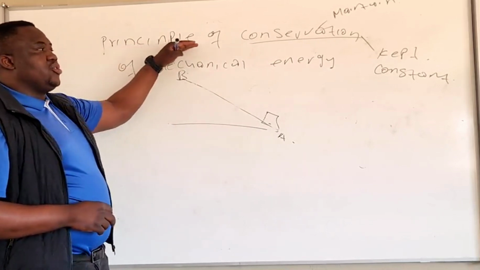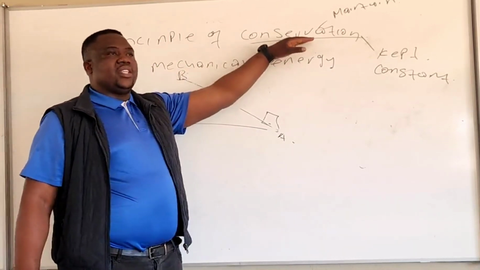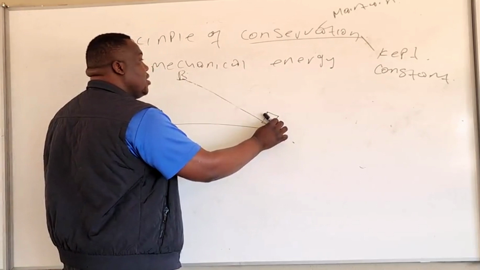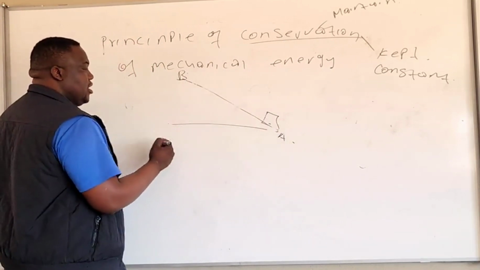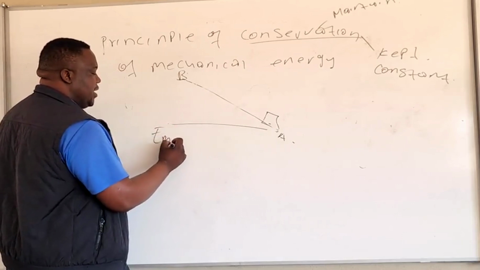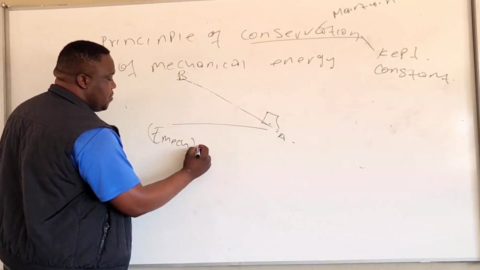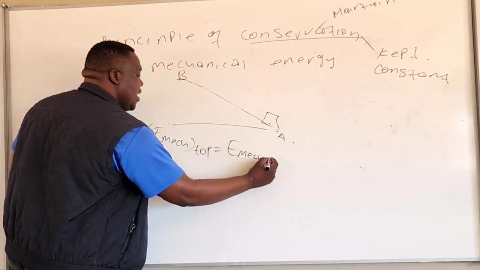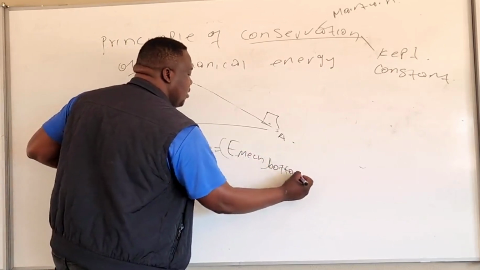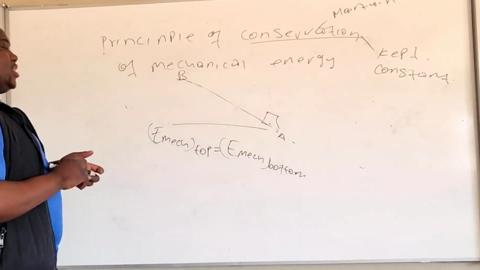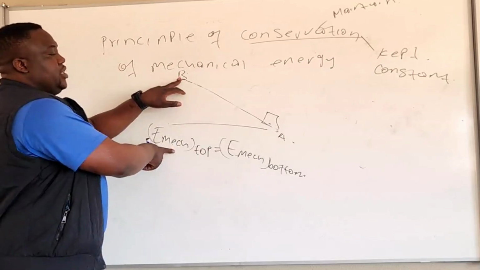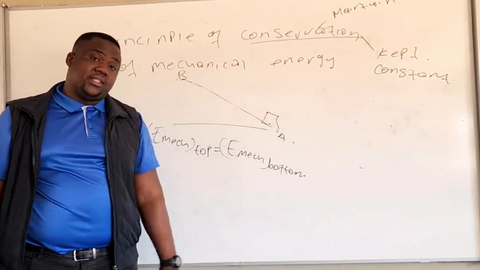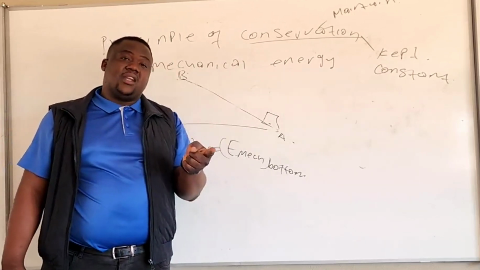The principle of conservation of energy. When we say energy is conserved, let's say an object is moving from A to B. What does that mean? It means that the mechanical energy at the top is equal to the mechanical energy at the bottom. The mechanical energy that is here is equal to the mechanical energy that is here. And remember that with mechanical energy, we are talking about two things: kinetic energy and gravitational potential energy.